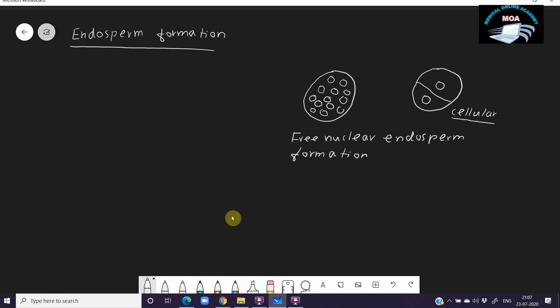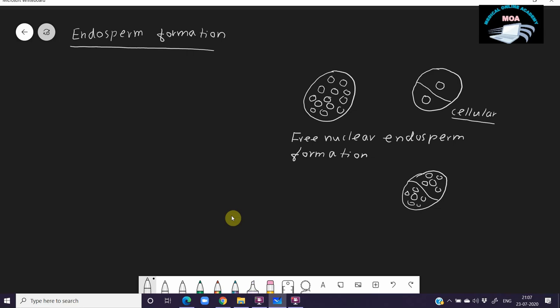In some very rare plants, first the nucleus divides into two, and the cell also divides into two. That means it is a cellular method. Then this nucleus divides a number of times, producing a number of free nuclei, which is the nuclear endosperm formation.